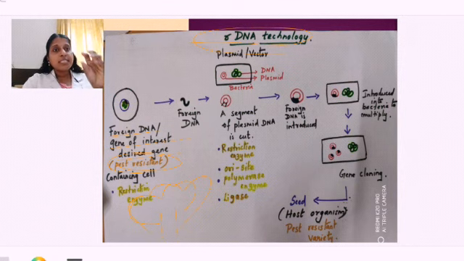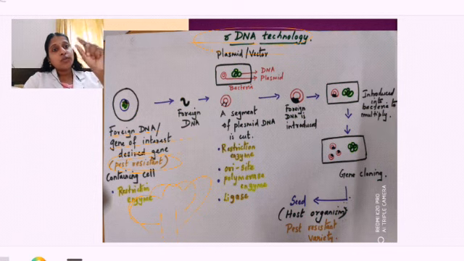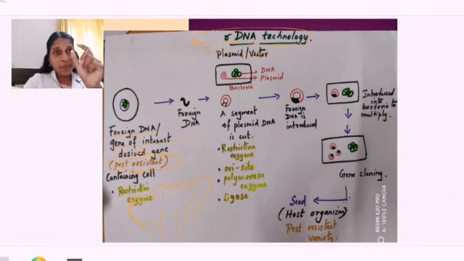Now this pest resistant plant, I told you, has a gene which is coding for a protein, which is a toxin dangerous to insects. So that toxin producing gene, that DNA, we call the foreign DNA. What do we call it? Foreign DNA. That gene is called the gene of interest, because I am interested in that gene.